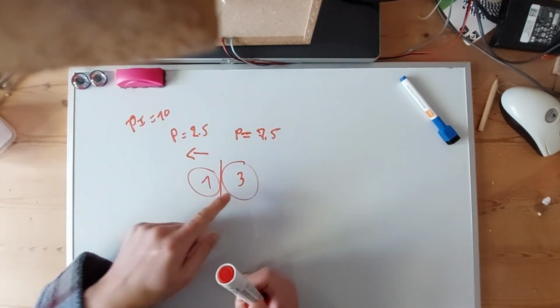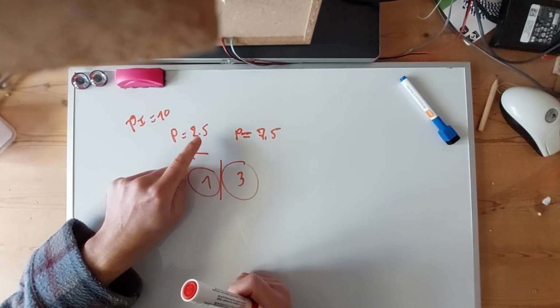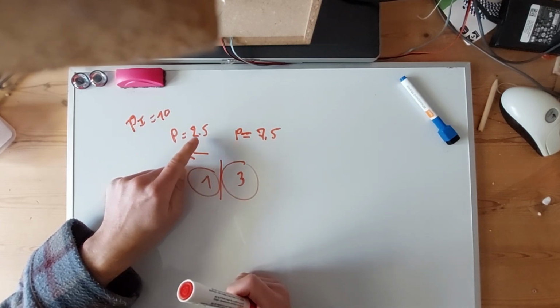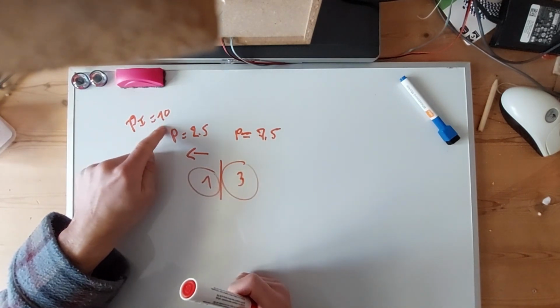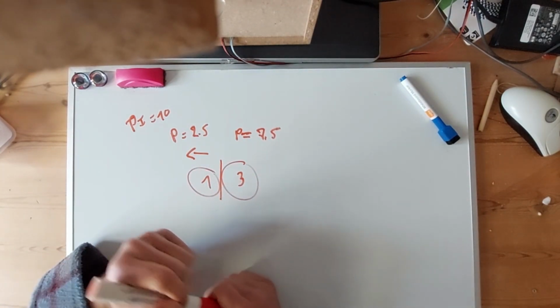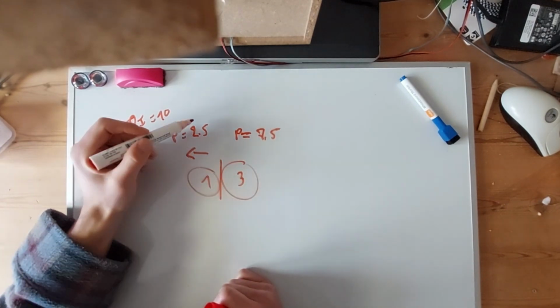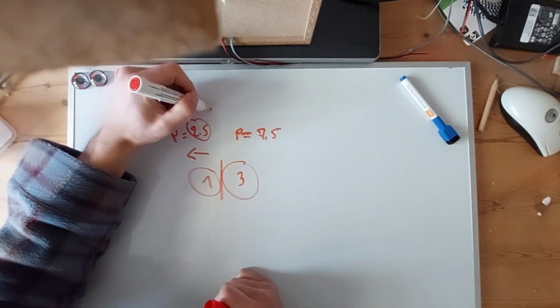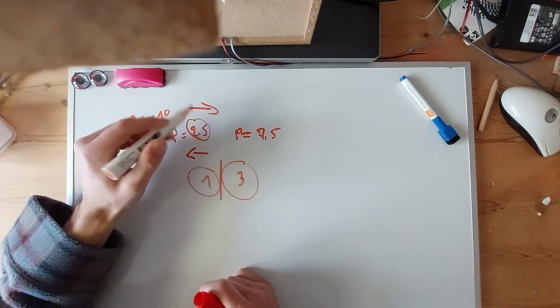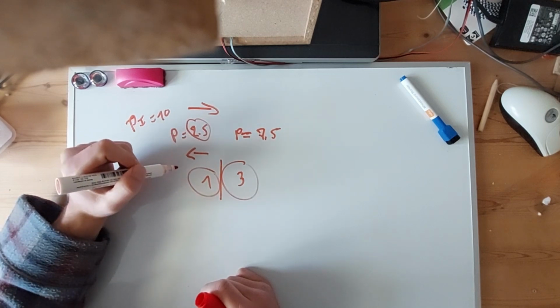But what do we know? At a certain point during the collision, the one mass has to come to a full stop, and when that happens, its momentum has to be 0. So at first, it has to transfer all of the 10 to the three mass object. This cannot happen, because if it only gave away 7.5 to the 3, then this one is still left with 2.5 going in this direction. It cannot possibly reverse its direction if it still has 2.5 momentum.